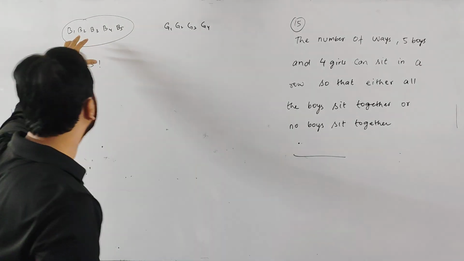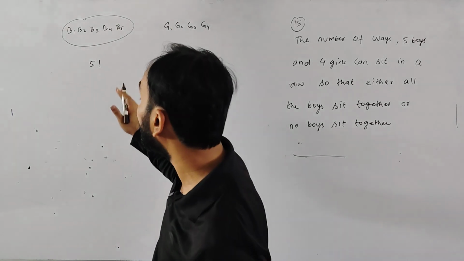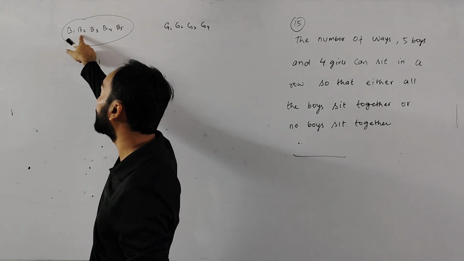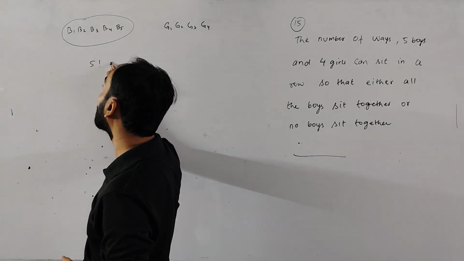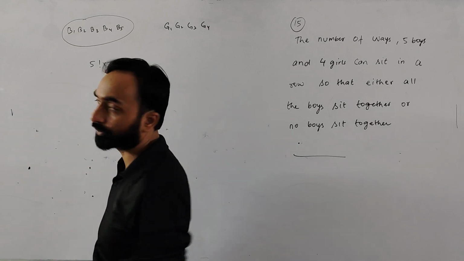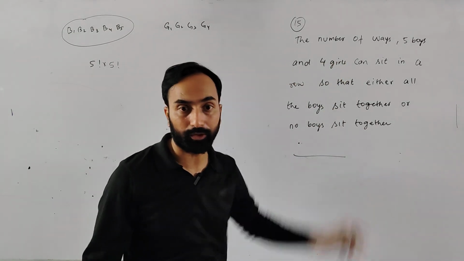Now internal rearrangement in the boys is possible. What do I mean by internal rearrangement? B1 can come here, B2 can go there. So this is the internal rearrangement. So this is again 5 factorial multiplied by 5 factorial. This is the case when all the boys are sitting together.